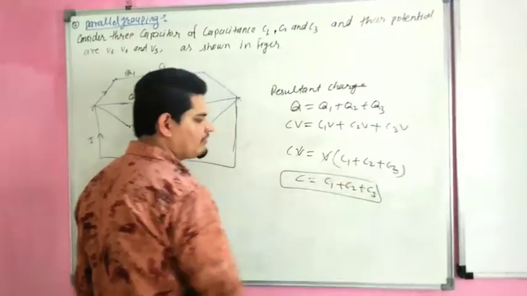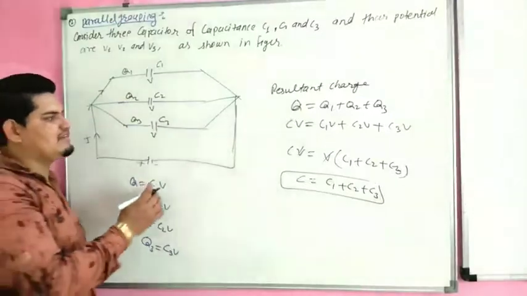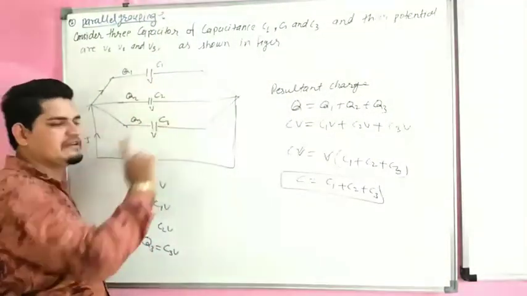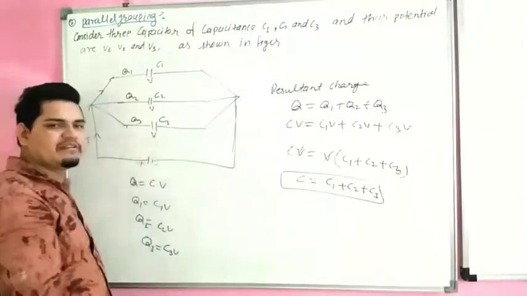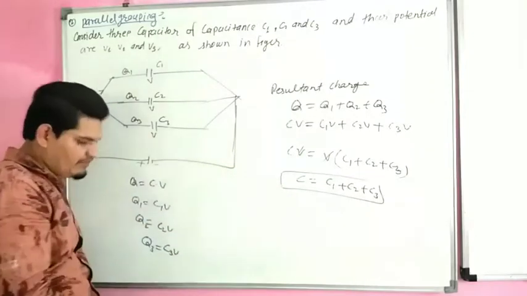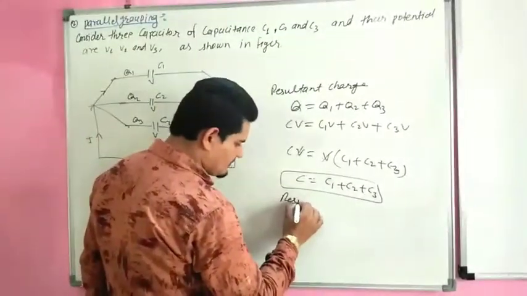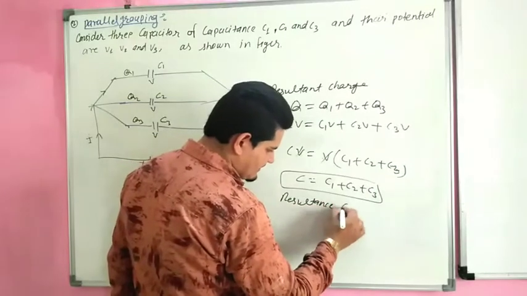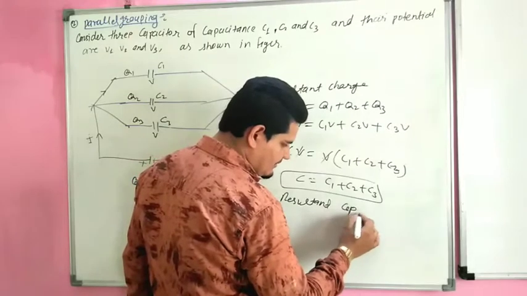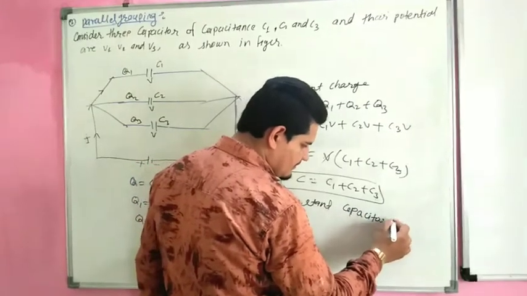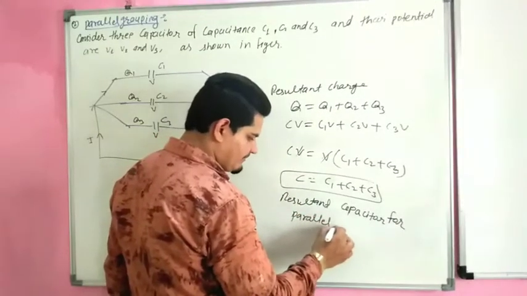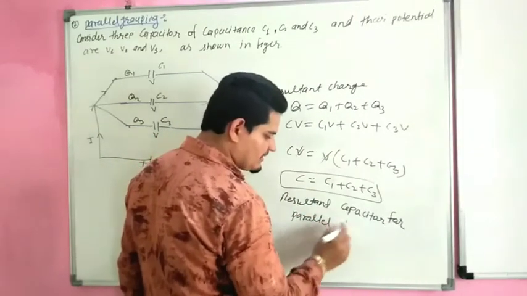So this is the formula of resultant capacitance in parallel grouping, when three capacitors C1, C2, C3 are connected in parallel combination. This is the formula of resultant capacitance for parallel combination.